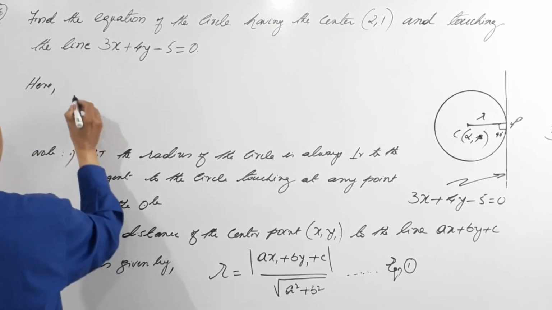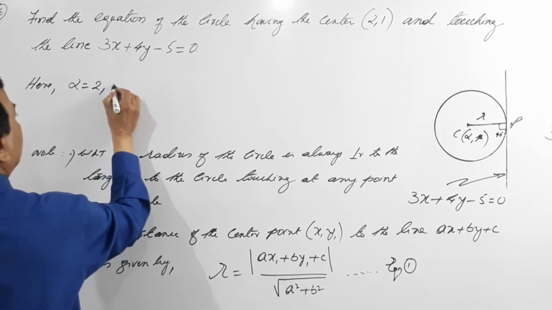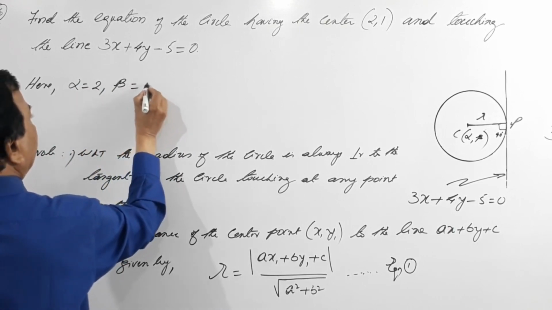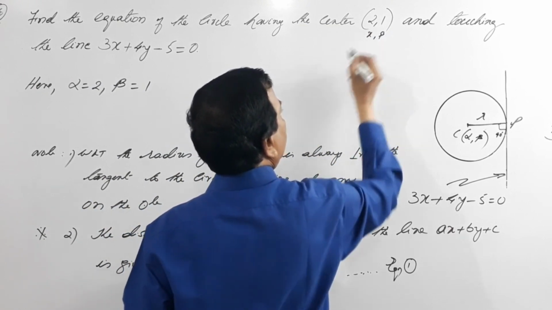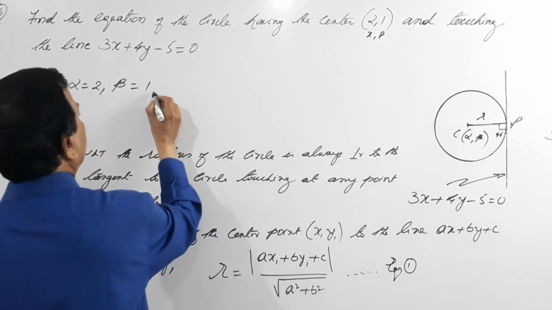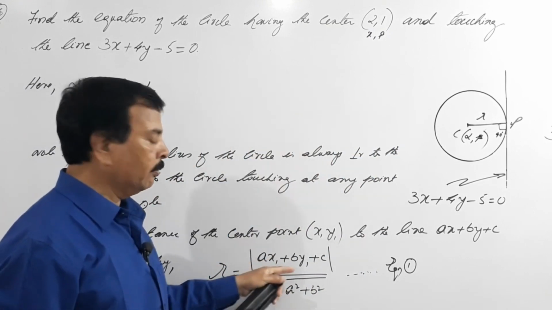Here alpha equals 2, beta equals 1, in place of x1, y1.